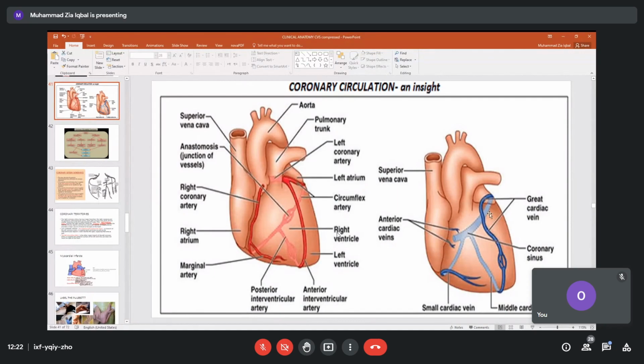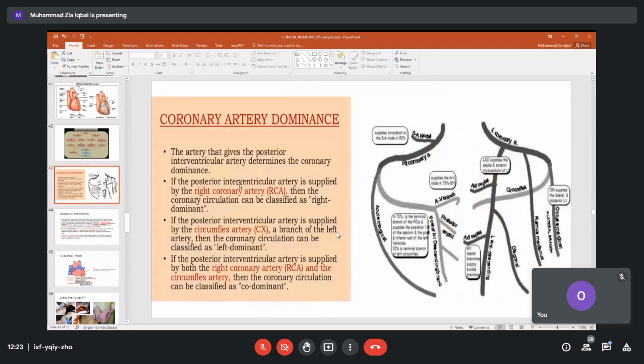This is the front of the heart. This is the back of the heart. This is for the venous system; we will see it afterward. But this is the front of the heart. When this artery has started, please look at this picture. This is the artery. It usually gives a branch to the SA node. Anybody remembers what is the SA node? Pacemaker. Yes, this is the conducting part of the heart, which carries the electrical pulse. We will not revise it, but we have the parts: SA node, AV node, bundle of His, Purkinje fibers.